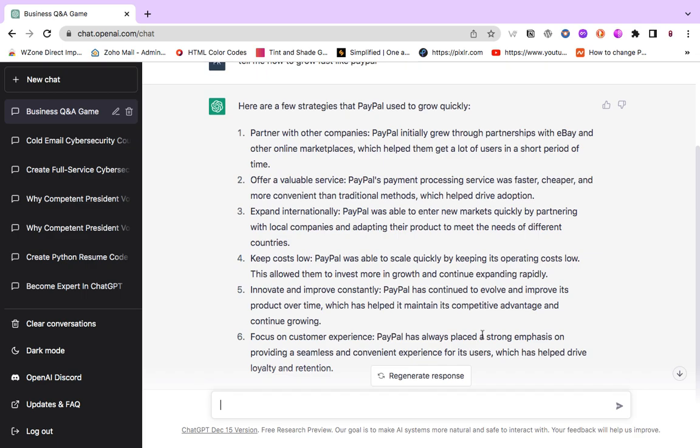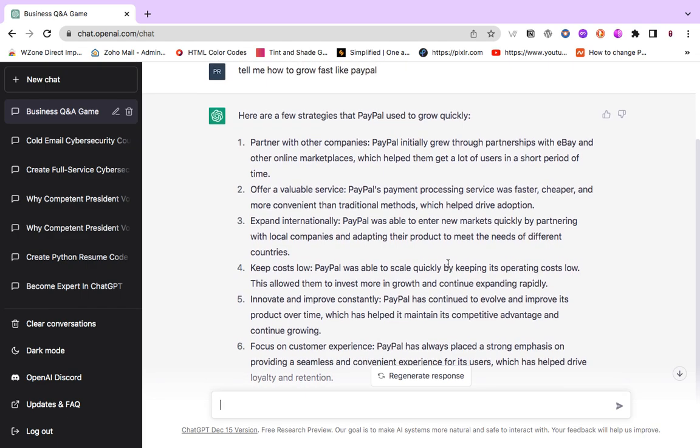Others are expand internationally, keep cost low, innovate and improve constantly, and focus on customer experience. They actually have a very seamless application. This is just one of the many things we can do with it.